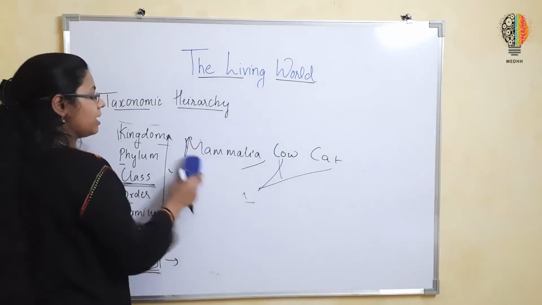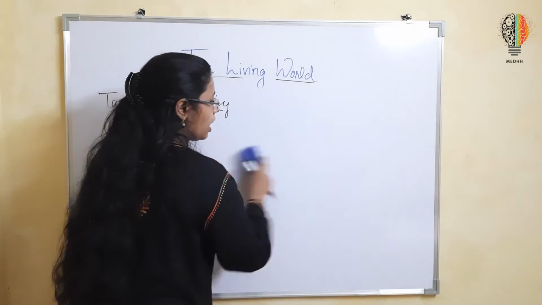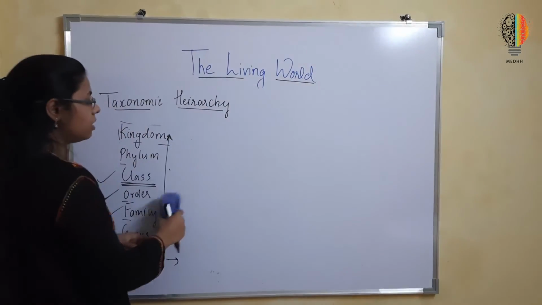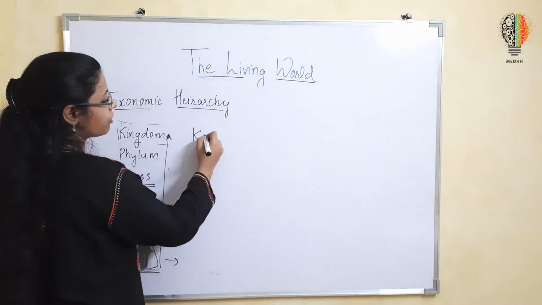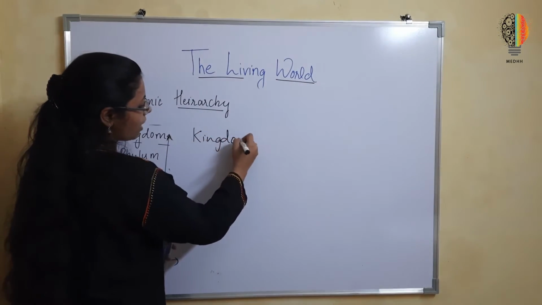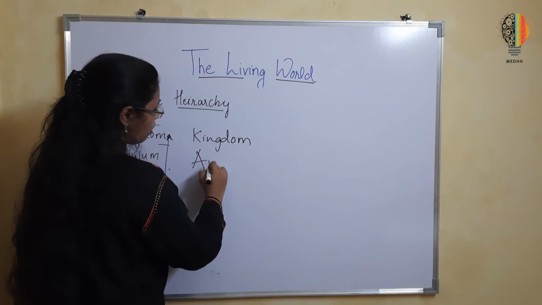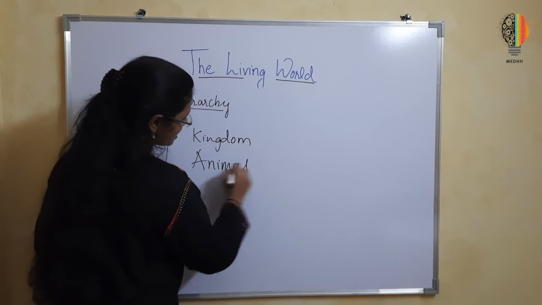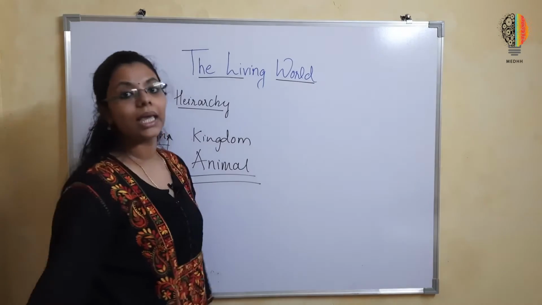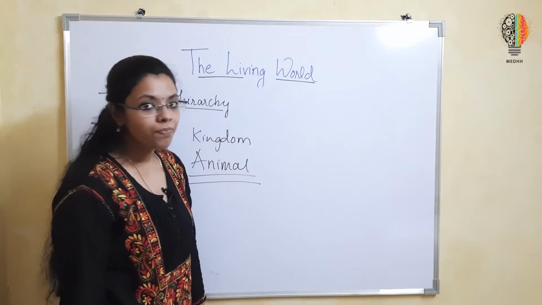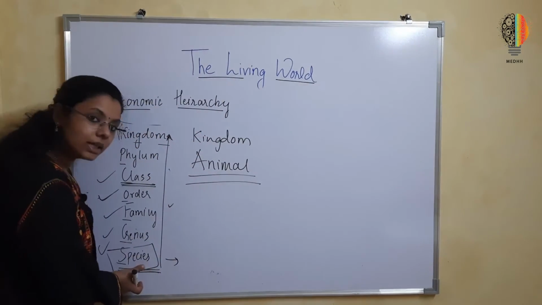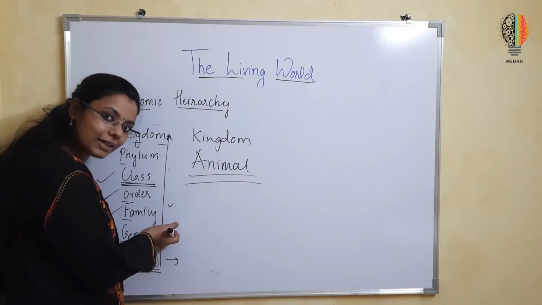Now you all can understand what would be the kingdom. So out of all the examples we have discussed, all belong to the category or the kingdom known as animal kingdom. Okay, we did discuss tiger, lion, cat.